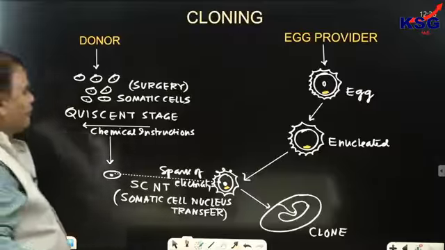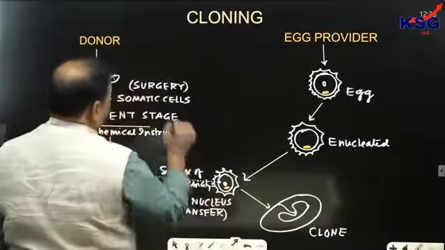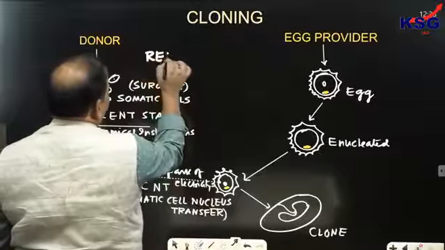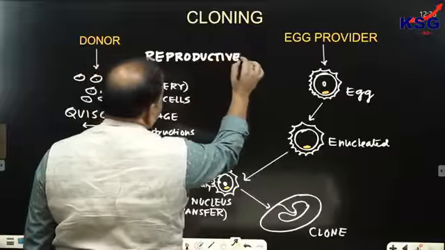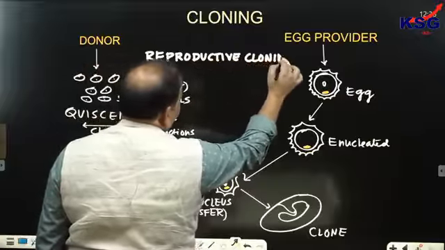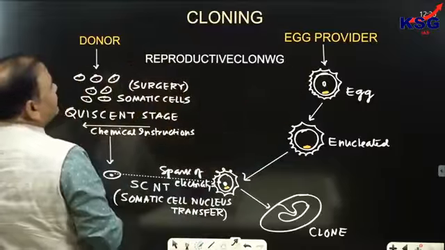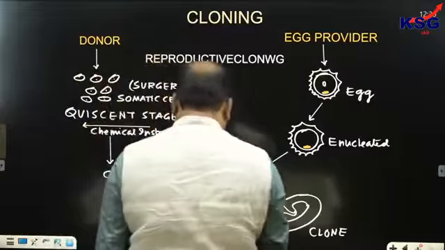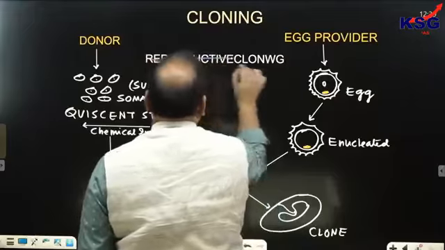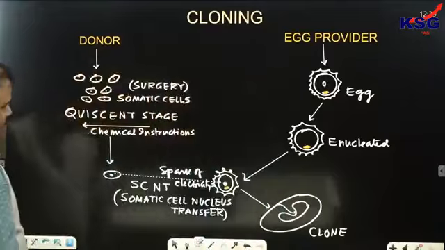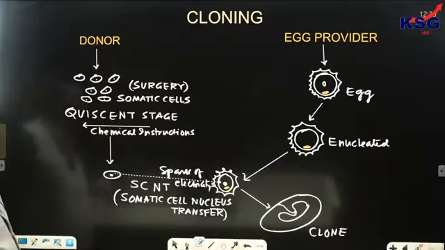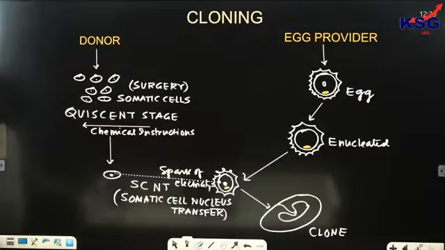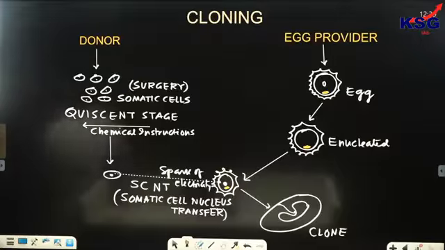Now, this method of cloning that we have discussed is referred to as what? It is called reproductive cloning. Fine, reproductive cloning. But there's another method of cloning also, and let's see that method too. Write down cloning. Take a pic, a screenshot of this first of all.